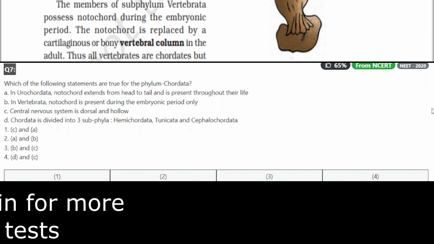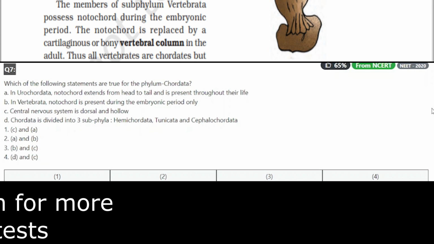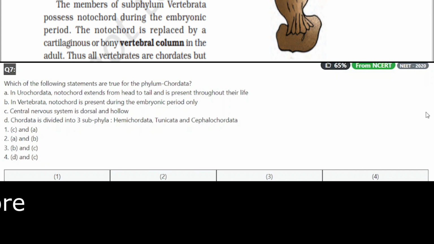So this is right. You can see in the NCERT book. In the video itself, I am giving you the slide and also a reference from where exactly these questions have been extracted from the NCERT biology book. Again, central nervous system is dorsal and hollow. This is right. Okay, B, C is right. And then Chordata is divided into three subphyla: Hemichordata, Tunicata, Cephalochordata. It's wrong. So what is the right option here? B and C. Let's see where B and C is. Number 3. Now let's go for another question.